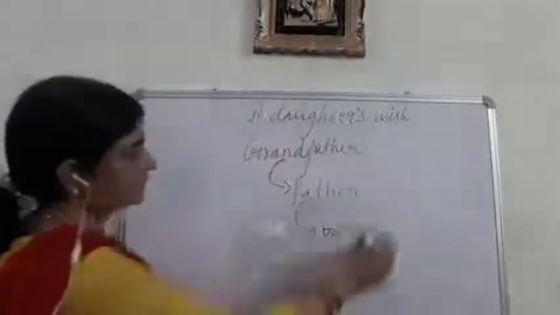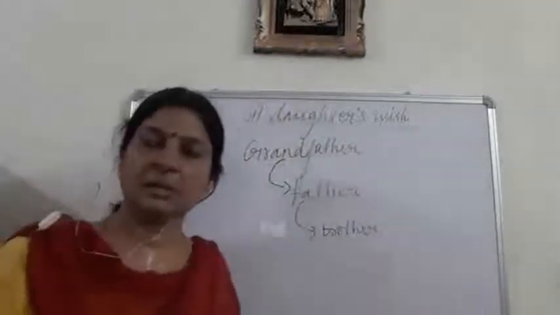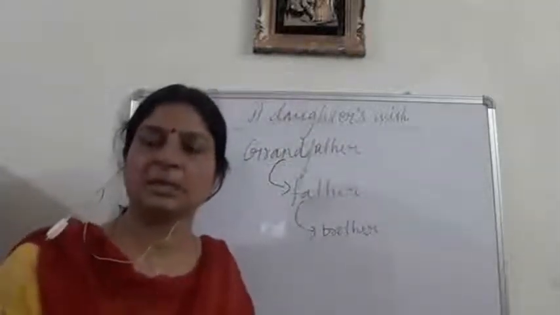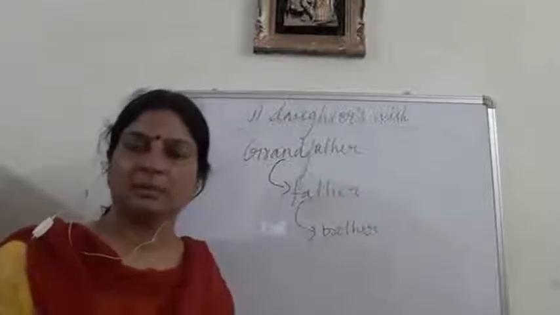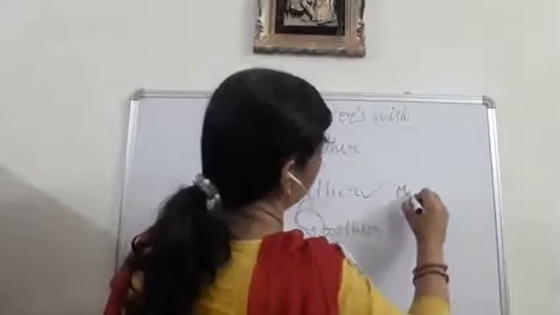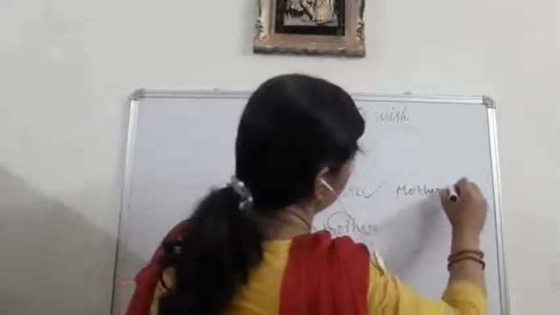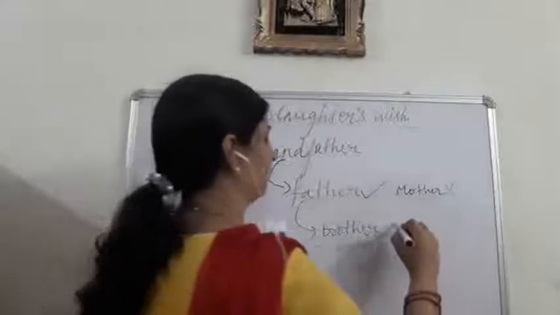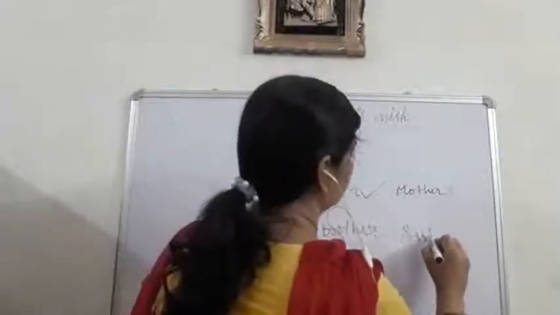And in this whole story, where is the mother and the sister? What about mother and the sister? Father को तो मिल गया, but mother को नहीं मिला. Brother को तो मिल गया, but sister को नहीं मिला.